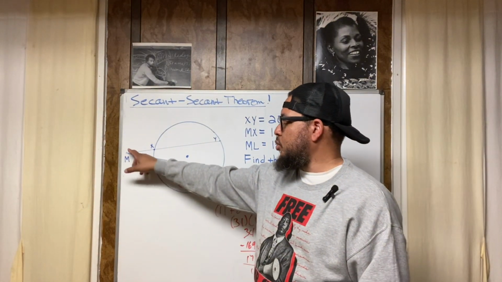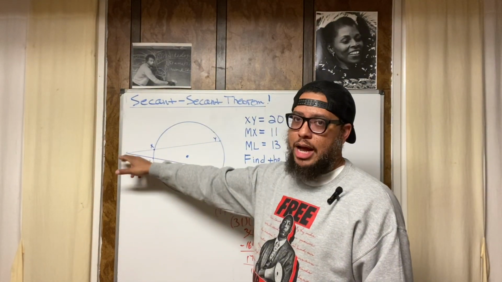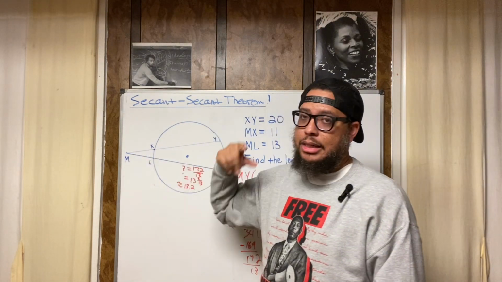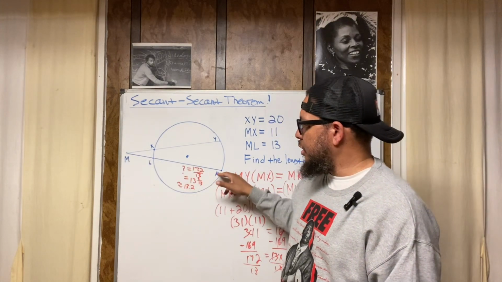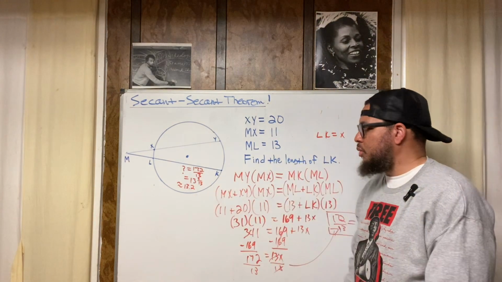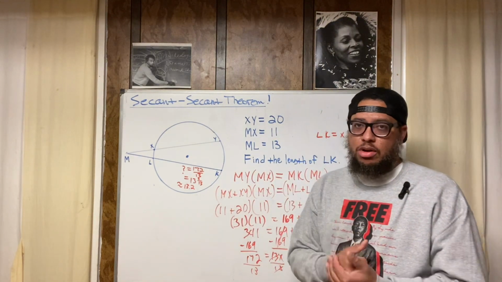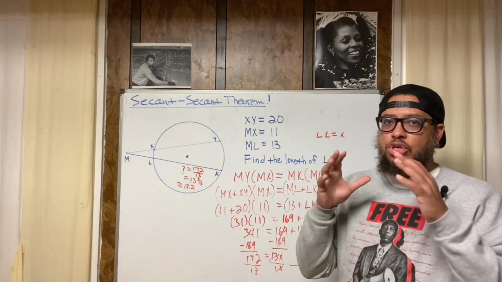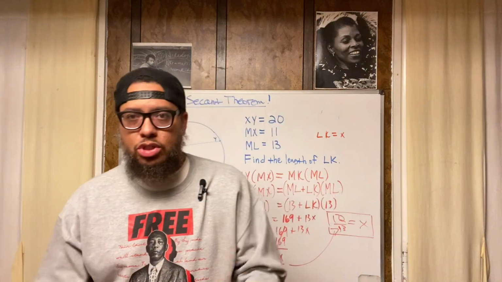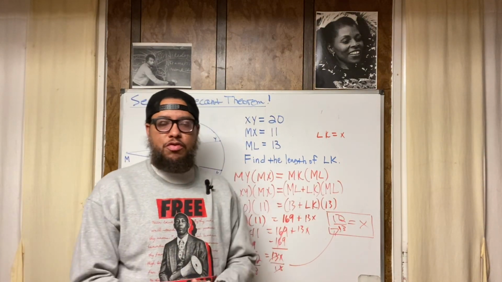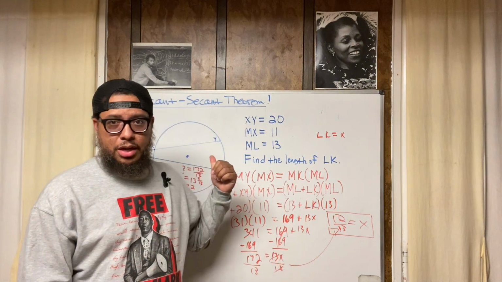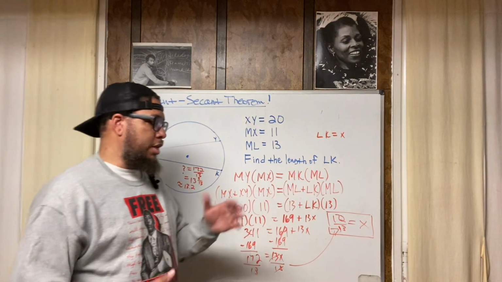Remember, you got two secants extended from the same point outside the circle. You take the whole length of the secant and multiply it by the outside part. That's equal to the whole length of the other secant multiplied by its outside part. And that's how you set up your equation, because that's what we do in geometry. We take the theorems and the postulates and all that, and we use it to set up an equation. Once we set up an equation, then we can solve for the missing piece that we're looking for, whether it's an angle, a side, or the length of a line segment, like up here, a chord, whatever. And then we do algebra.